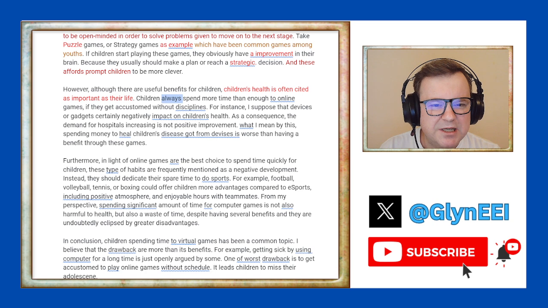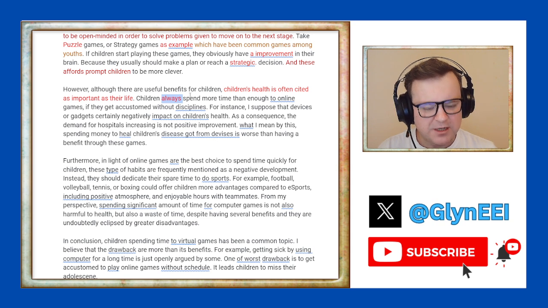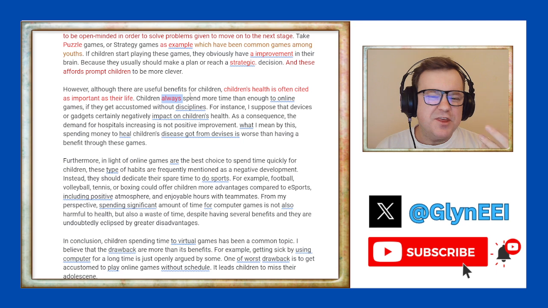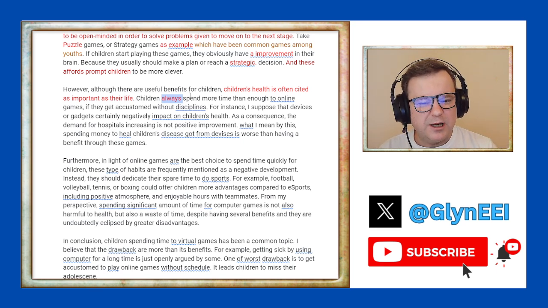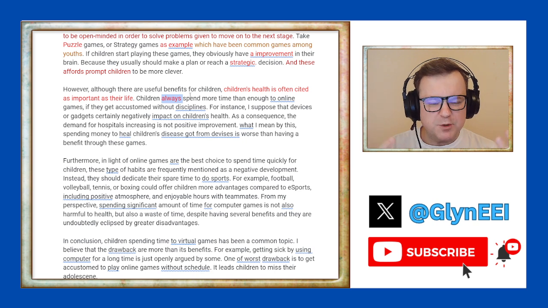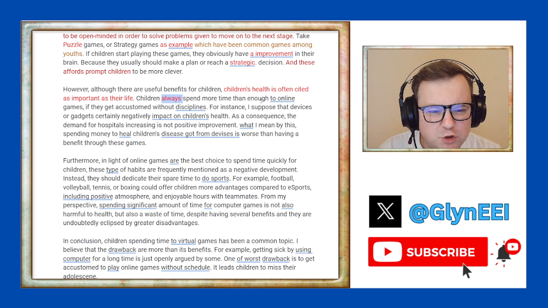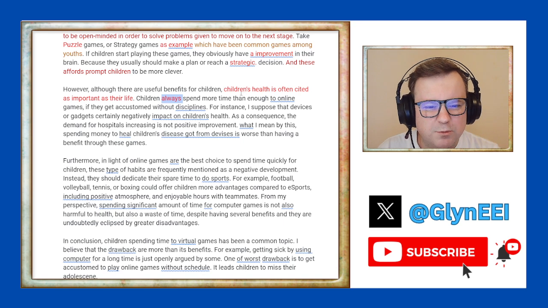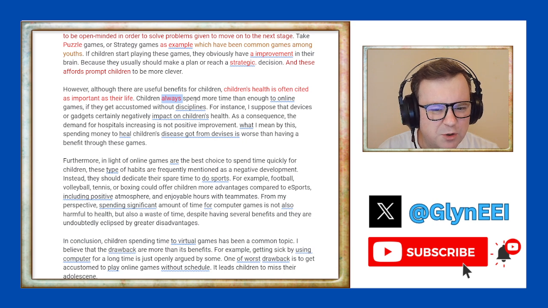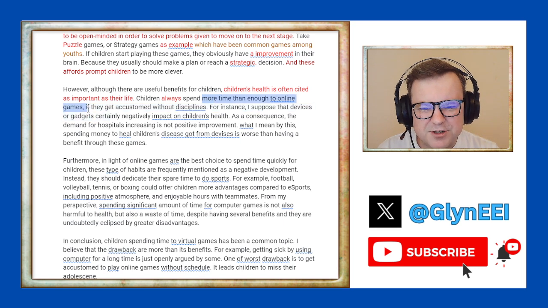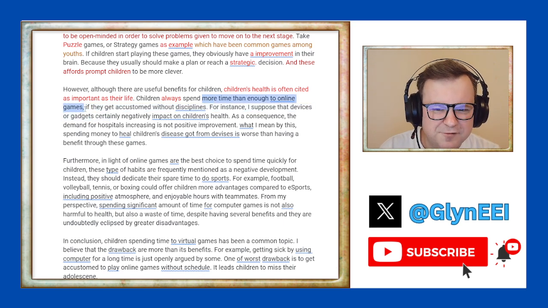So I don't like this maximalist language in academic writing. We want tentative, not maximalist, hedging language. So the difference between this always happens versus this is known to happen on a regular basis, right? There's a difference between those two sentences. In academic language, we don't use this maximalist language. Children always spend more time than enough to online games. Okay, so spend time on online games, but more than enough, I don't know what's going on there. So lots of grammatical errors and spend more time than enough to online games.